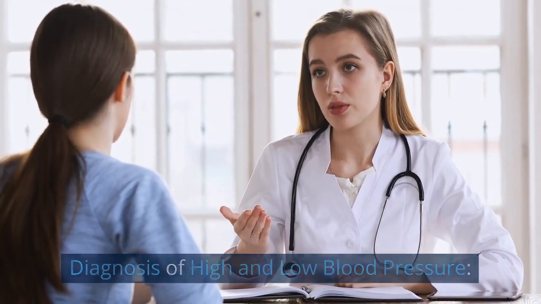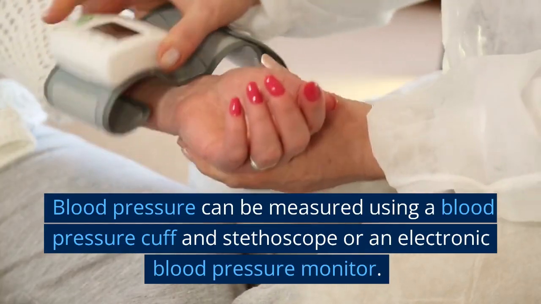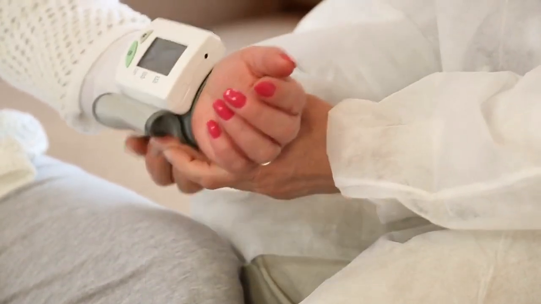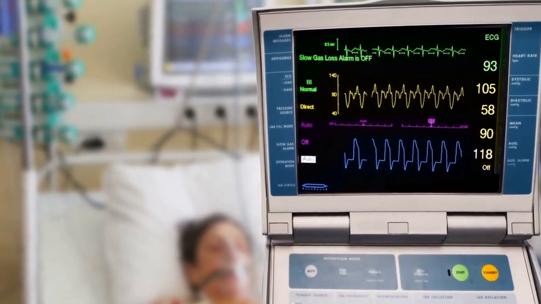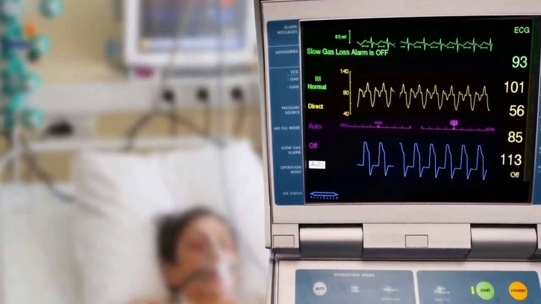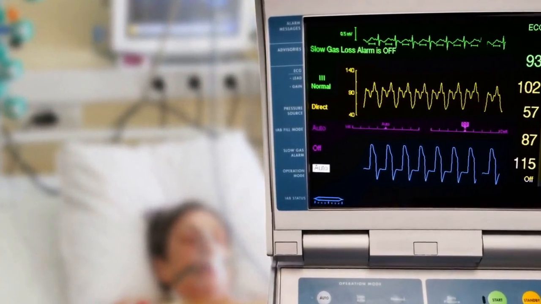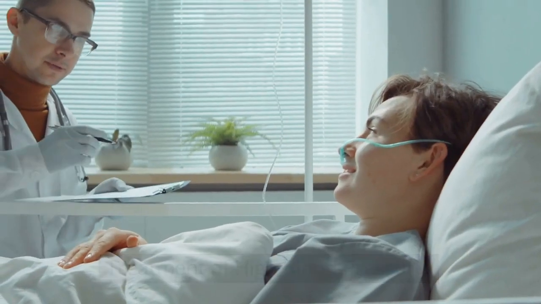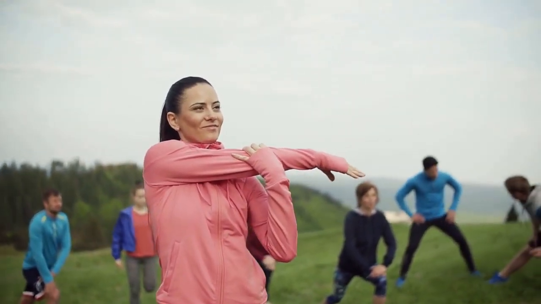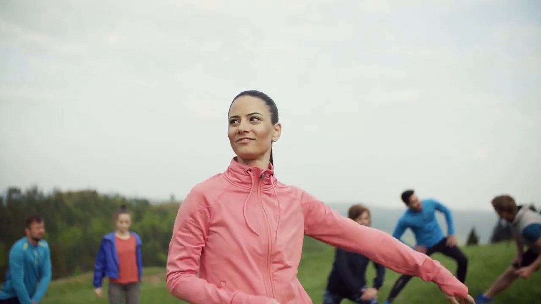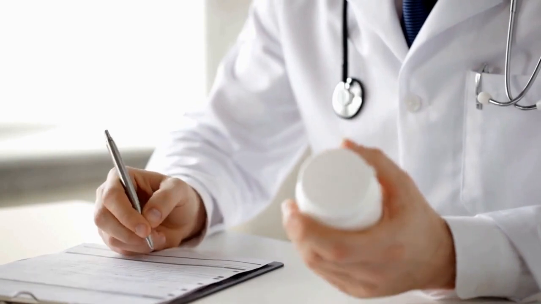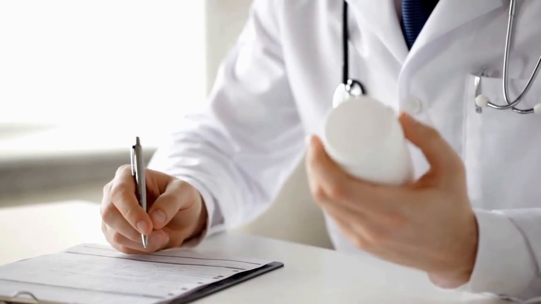Diagnosis of high and low blood pressure. Blood pressure can be measured using a blood pressure cuff and stethoscope or an electronic blood pressure monitor. A healthcare provider may also order additional tests, such as blood tests or an electrocardiogram, ECG, to help diagnose high or low blood pressure. Treatment of high blood pressure. Treatment of high blood pressure may include lifestyle changes, such as losing weight, exercising more, and eating a healthy diet. Medications, such as diuretics, beta blockers, and ACE inhibitors, may also be prescribed.